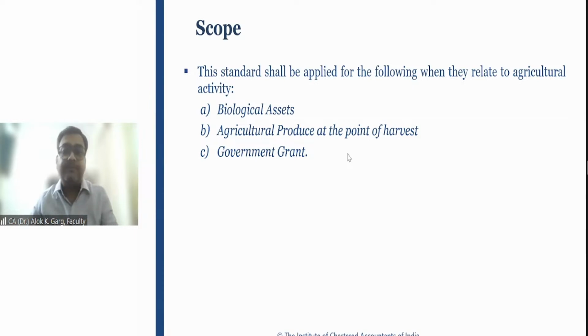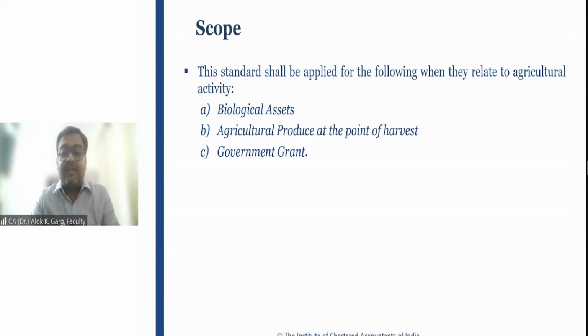For example, Amul Dairy Limited is a company and Amul takes care of 5,000 cows. So in ESG it comes as a kind of social activity. But we cannot say that the entire disclosure of Ind AS 41 is a sustainability reporting disclosure. Good question, though different from Ind AS.